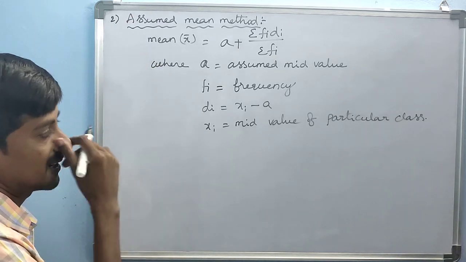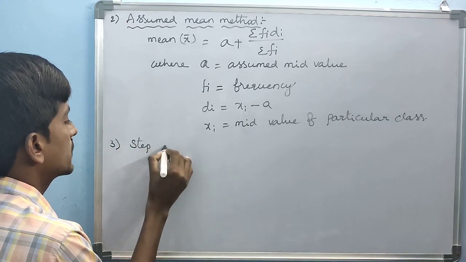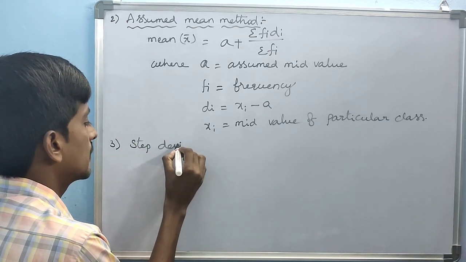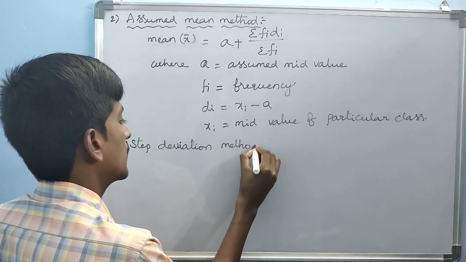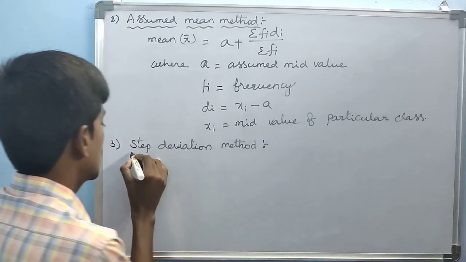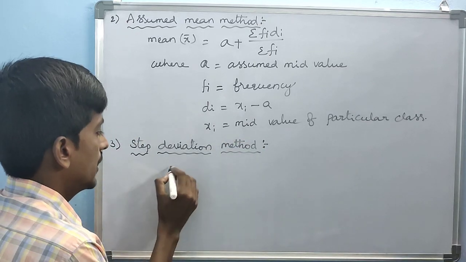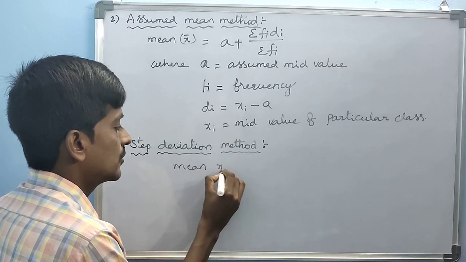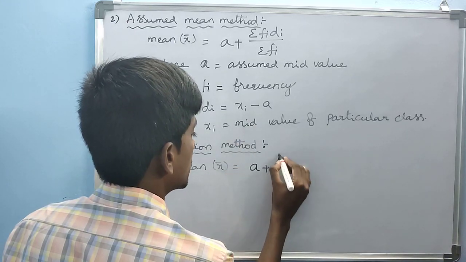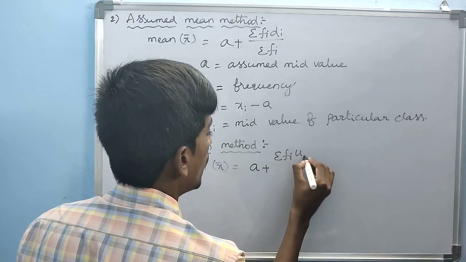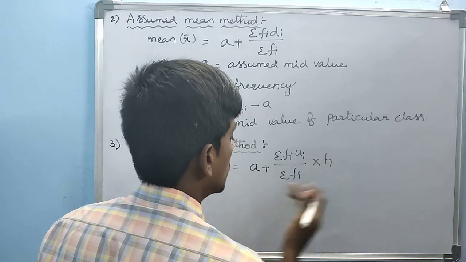This is the second method, and the third method is the step deviation method. Mean x bar equals a plus sigma fi ui by sigma fi into h.